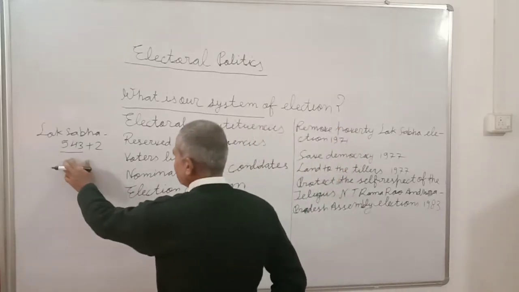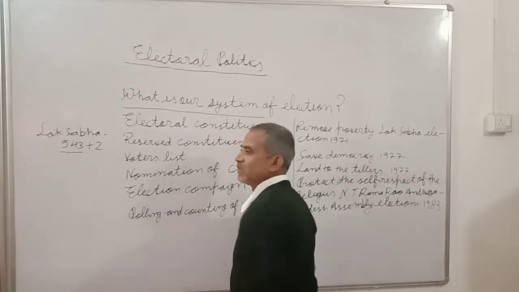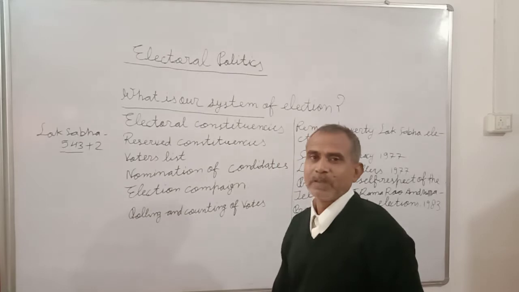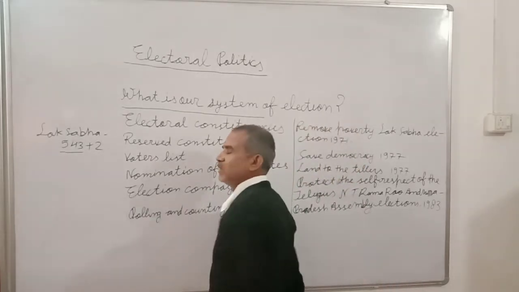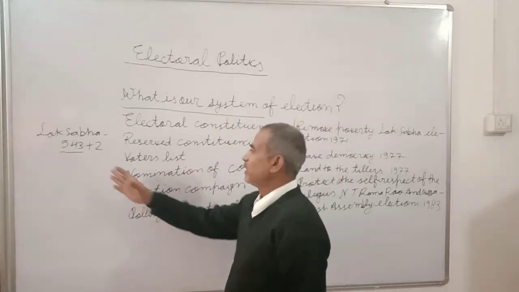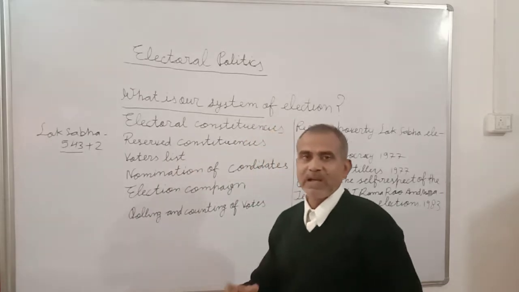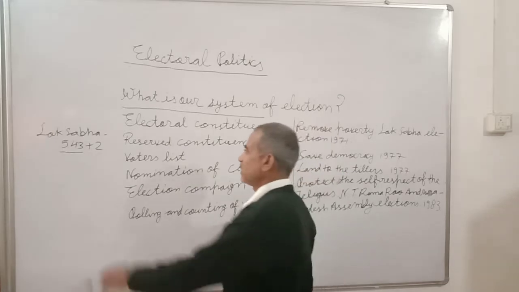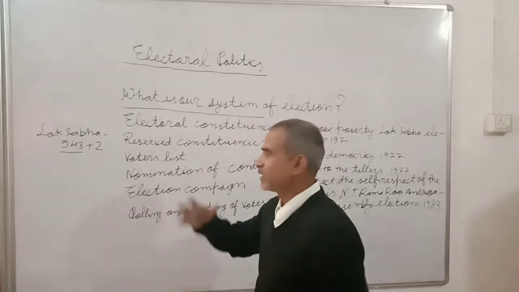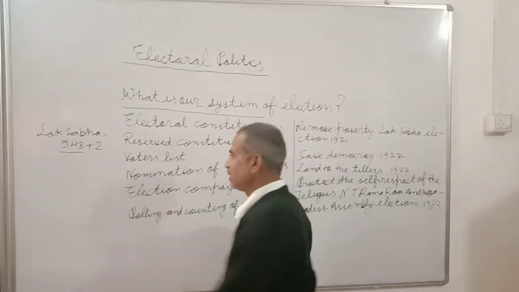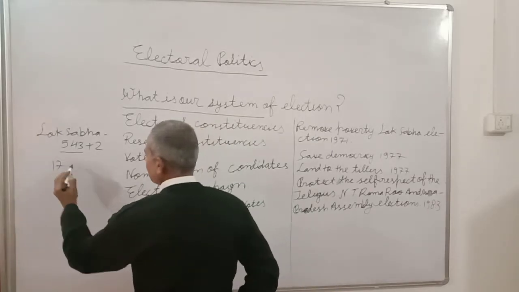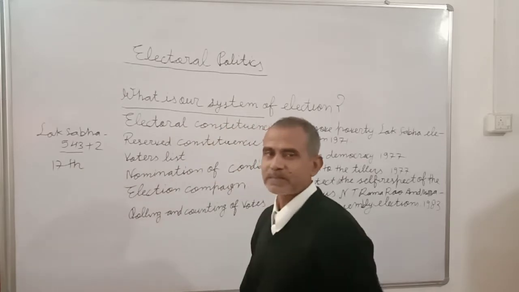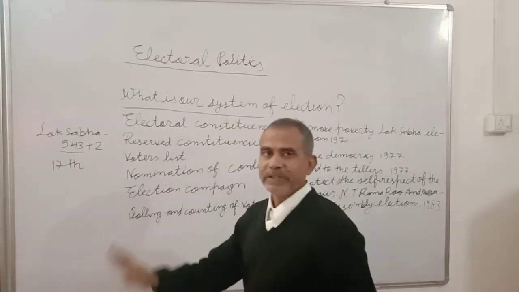These candidates are called MPs, members of Lok Sabha, and they run the government and make laws on behalf of the people of India for 5 years. For example, the current government, the 17th Lok Sabha, is running currently, and it is the NDA government.